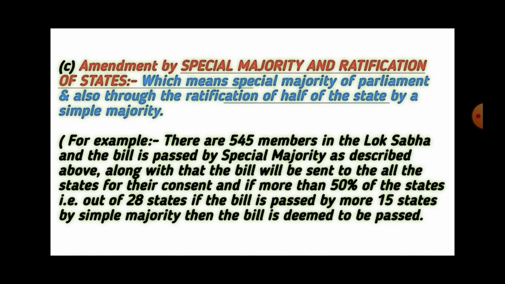And if more than 50% of the states, that is, out of 28 states, if the bill is passed by more than 15 states by simple majority, then the bill is deemed to be passed. It means that the consent of half of the states is required to pass the bill along with the special majority of the Parliament, as was discussed in the second case of amendment. If the Parliament passes the bill by using the special majority under Article 368 and the consent of more than 50% of the states is given in favor of the bill, then the bill is deemed to be passed by special majority and ratification of states.